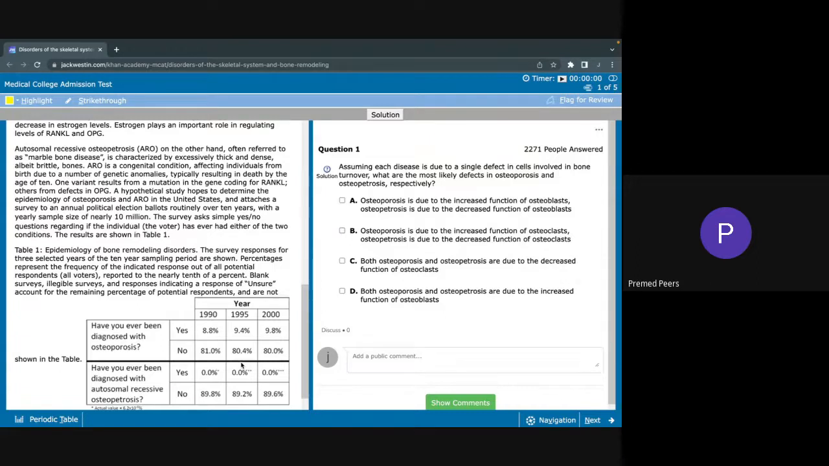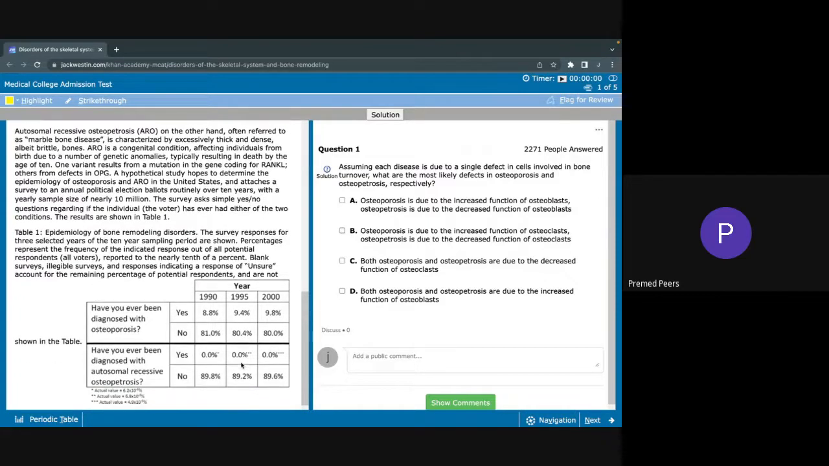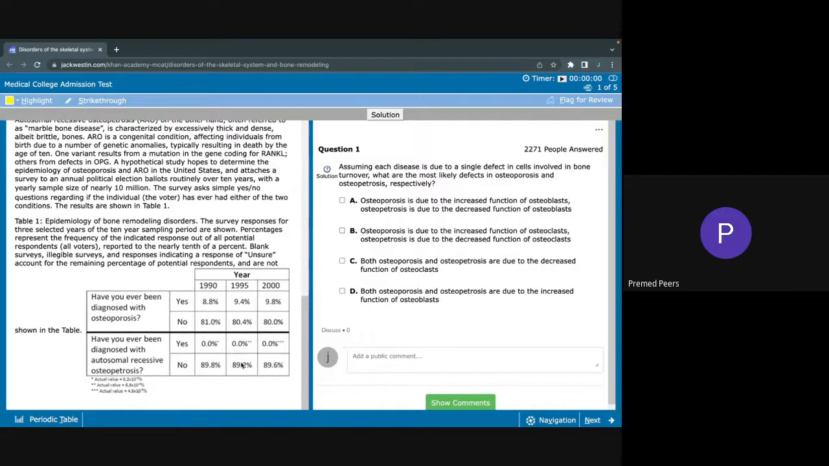A hypothetical study hopes to determine the epidemiology of osteoporosis and ARO in the United States and attaches a survey to annual political election ballots routinely over 10 years, with a yearly sample size of nearly 10 million. The survey asks simple yes/no questions regarding if the individual, the voter, has ever had either of the two conditions. The results are shown in Table 1. And here we have Table 1.